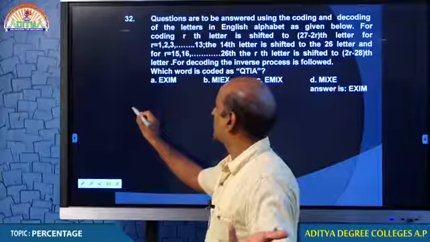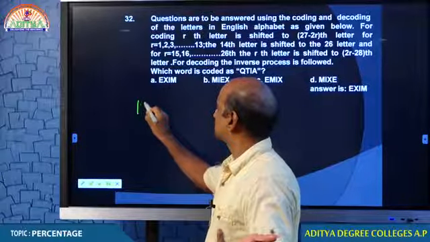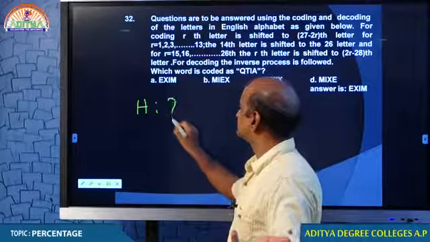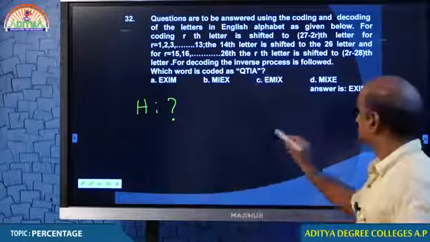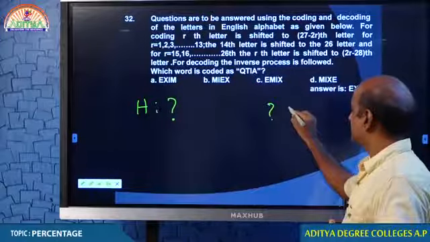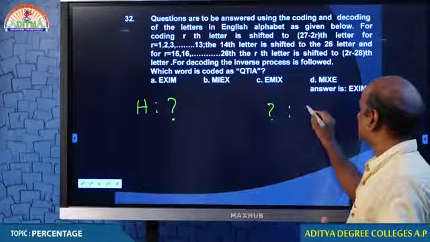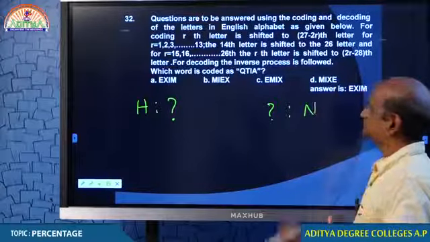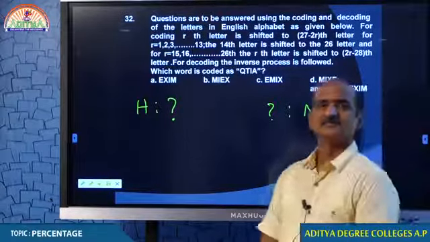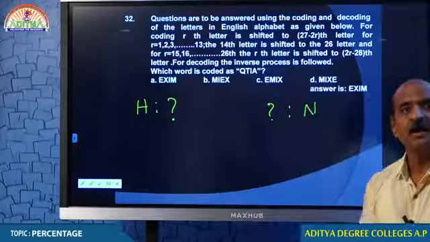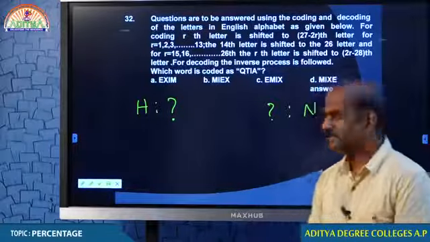How is H coded? Question number 2. Which letter is coded as N? How do you do this?